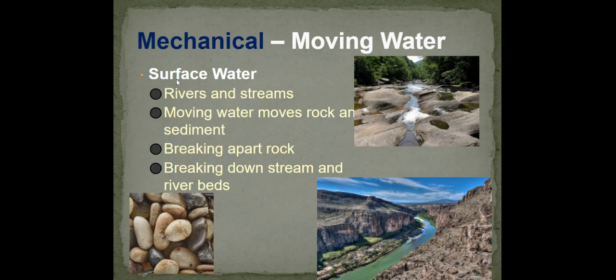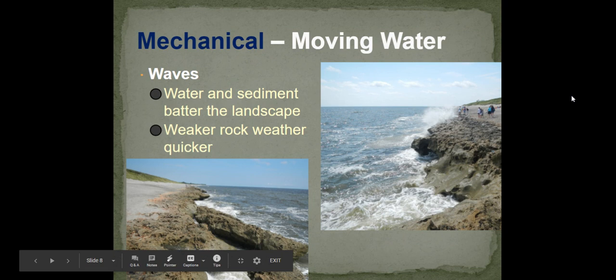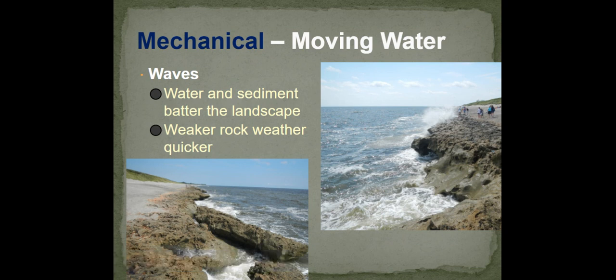So, surface water is one example of moving water in mechanical weathering. It happens in rivers and streams, and moving water moves rock and sediment, breaking apart rock, and then it's breaking down stream and riverbeds. You can look at the pictures for some examples of what this looks like. Another example of moving water in mechanical weathering are waves. Waves are water and sediment where they batter the landscape, and the weaker rock will weather quicker than the stronger rock.